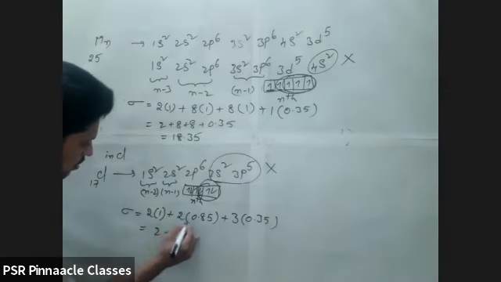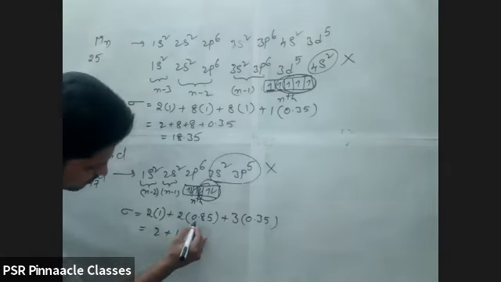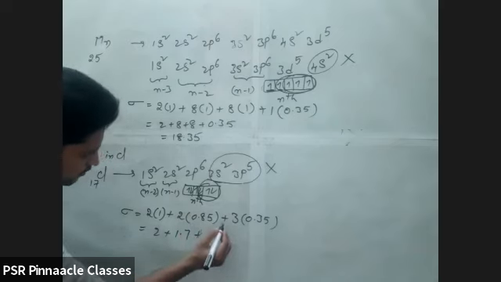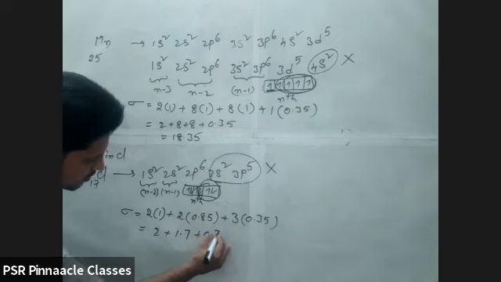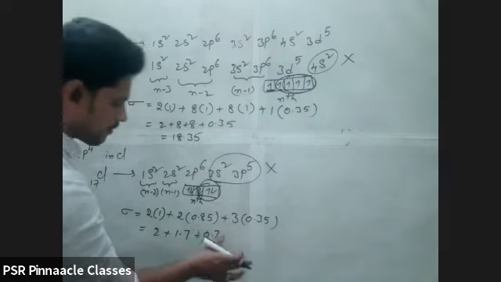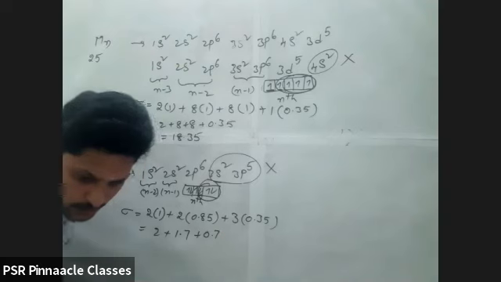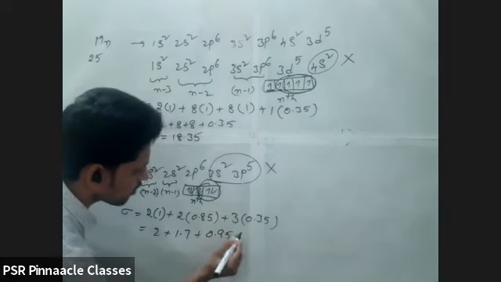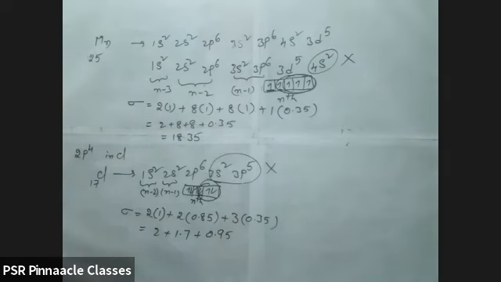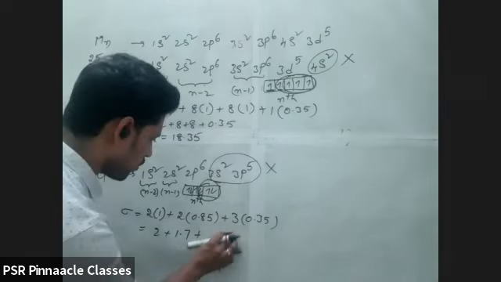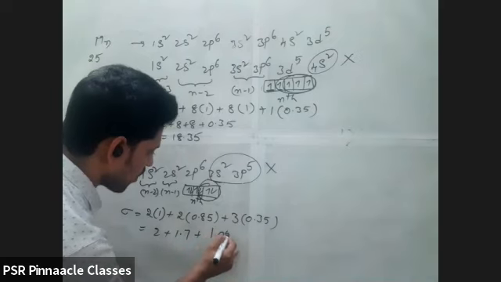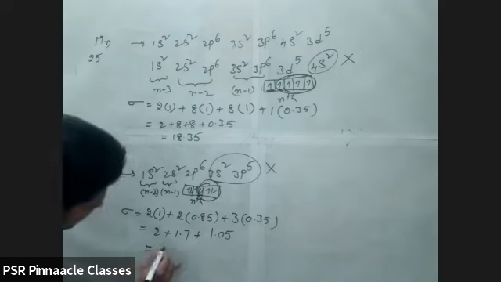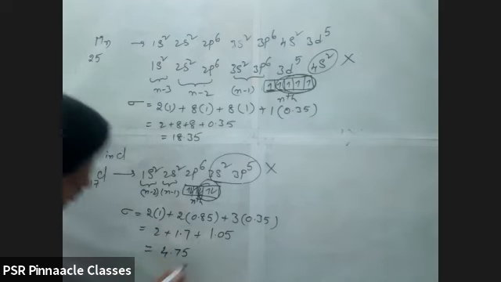2 plus 4.7... 1.7 plus 0.7. Wait, the answer is 4.75. Now check once. How much will come? 4.75 will come. Check once.